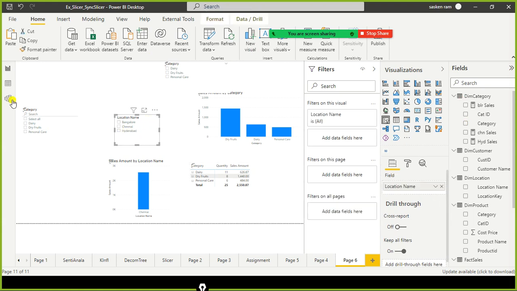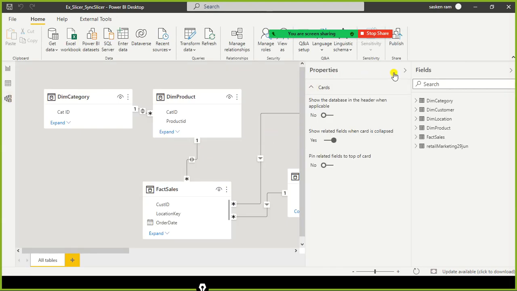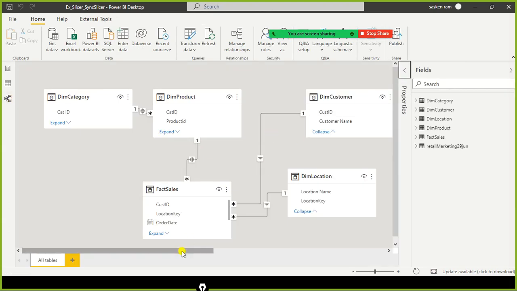So that is when we need to go to the model here and check whether the cross filter direction is enabled to both or not. We have location here, and we are talking about category, right?